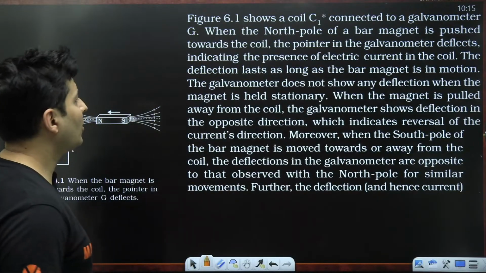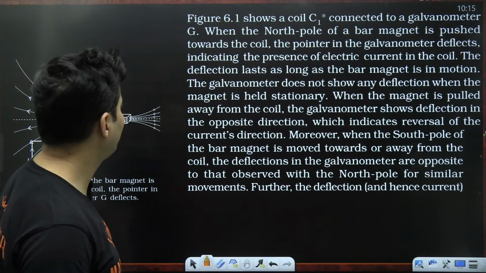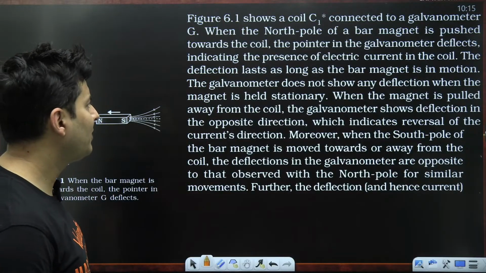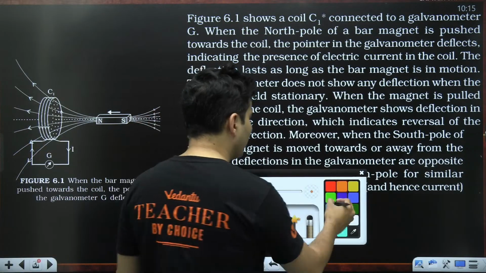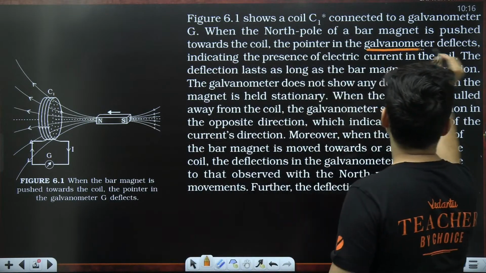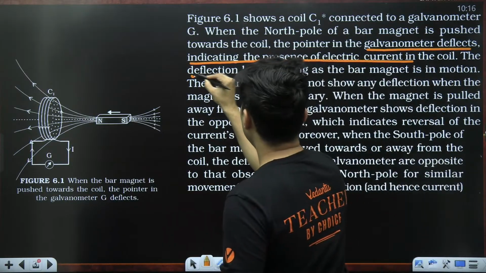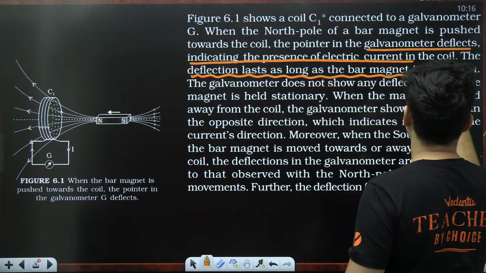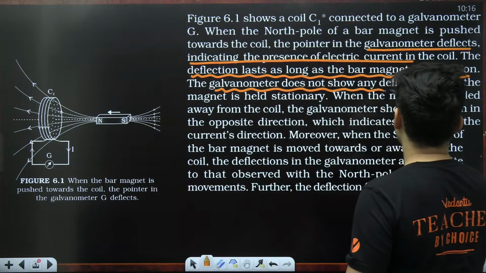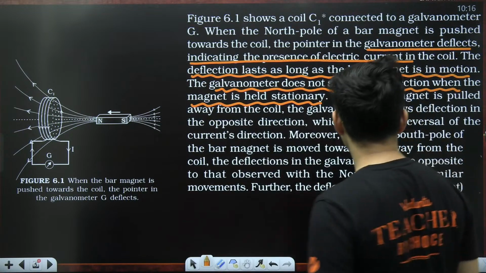The figure shows a coil connected to a galvanometer. When the north pole of a magnet is pushed towards the coil, the pointer in the galvanometer deflects, indicating the presence of electric current. The deflection lasts as long as the bar magnet is in motion. The galvanometer does not show any deflection when the magnet is held stationary. These are the observations, you should know them.